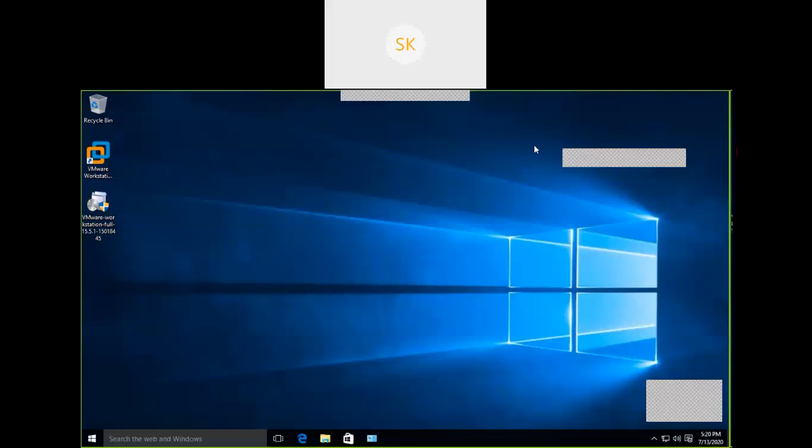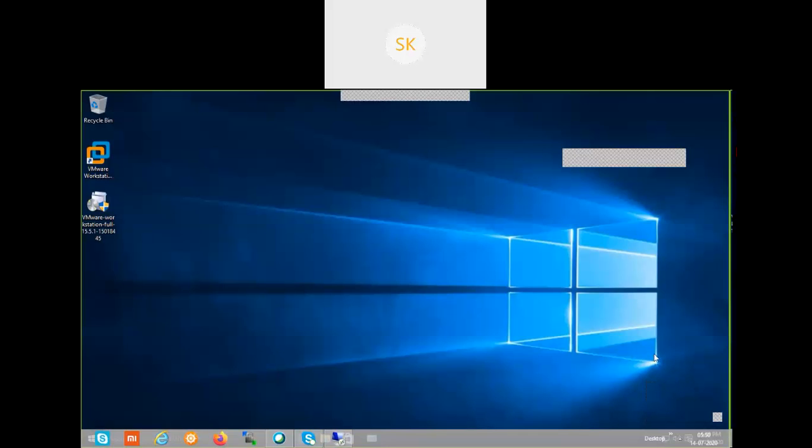Any doubts? The session is going to end in 3 minutes. I'm going to share the link in the WhatsApp group to download. Make sure you download VMware Workstation and the ISO files, so that we can perform the server installation in tomorrow's session.